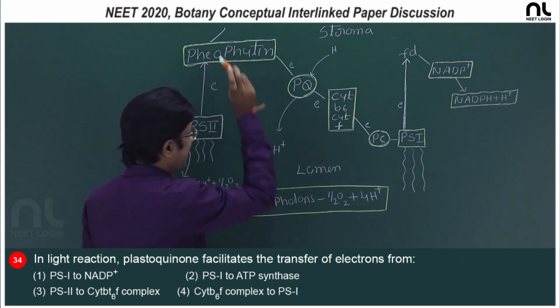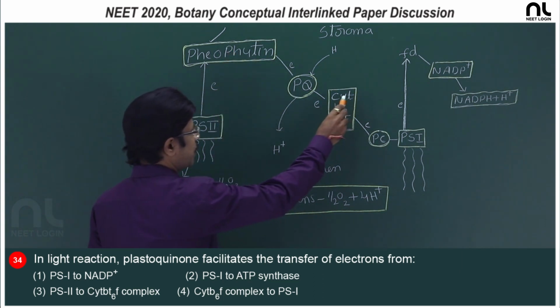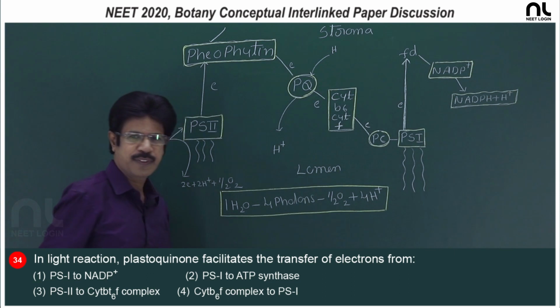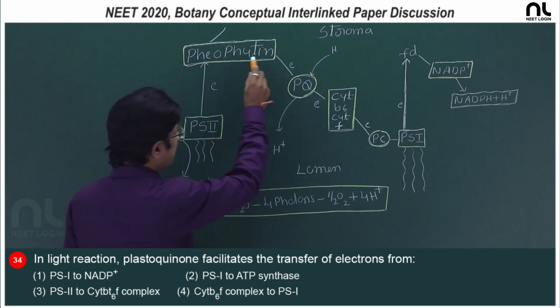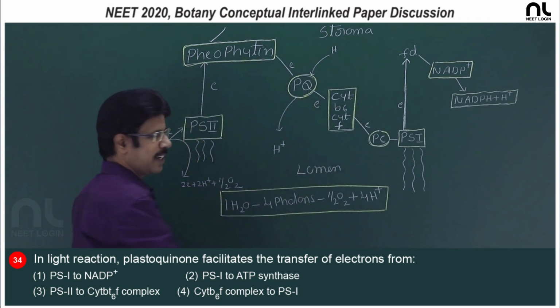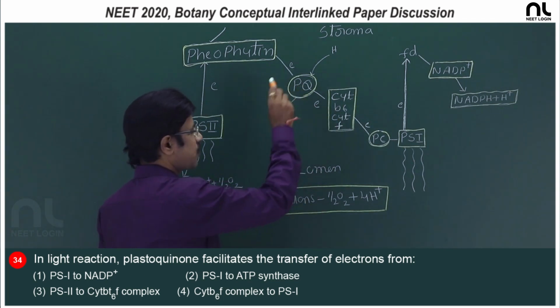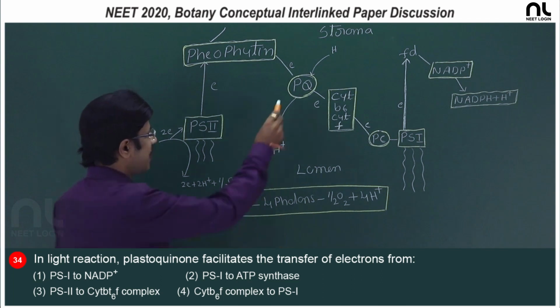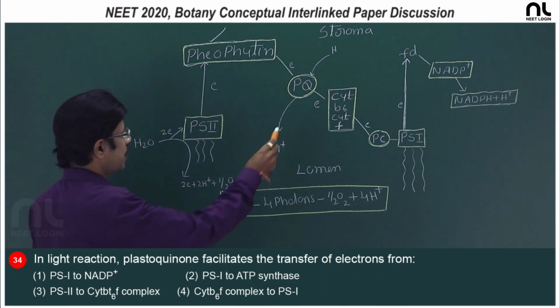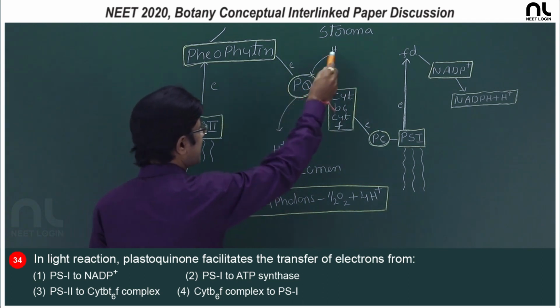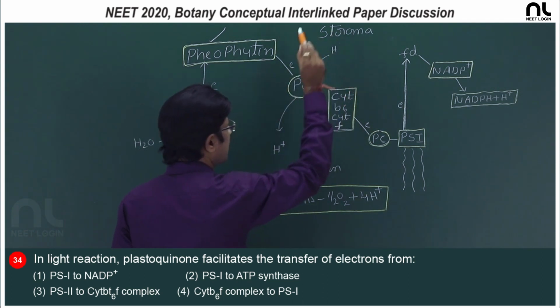Pheophytin transfers electron not to cytochrome B6F, which is purely an electron carrier. Instead, it transfers electron to plastoquinone, which is an electron carrier as well as H carrier. So, plastoquinone, while accepting electron, accepts the proton from stroma.